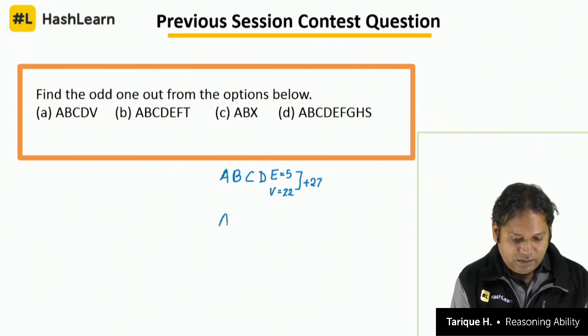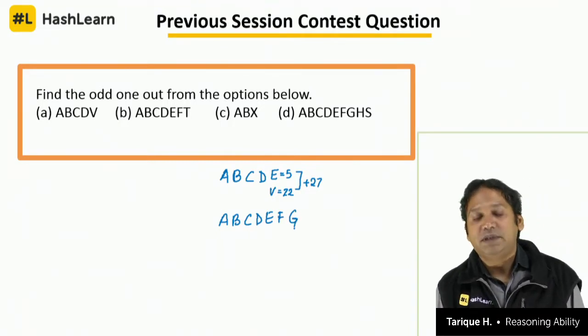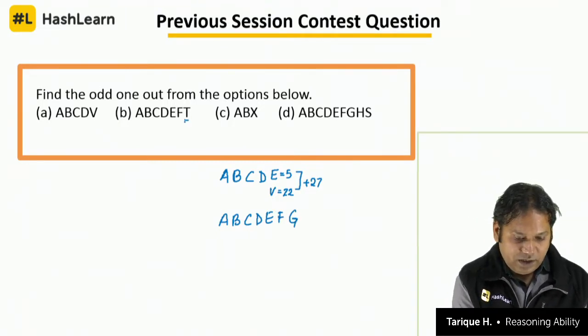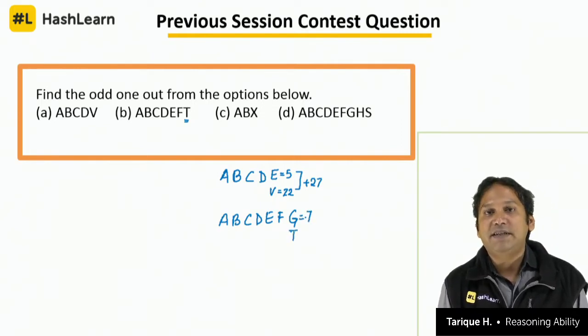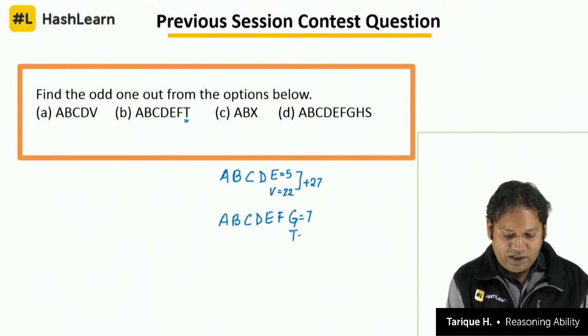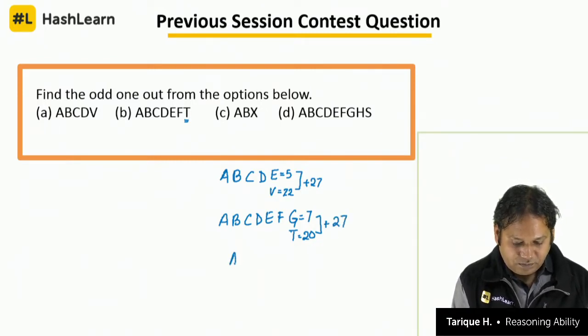A, B, C, D, E, F. What should come next? G should come next. But what is actually there? T is there. What is the value of G in the alphabet? A, B, C, D, E, F, G, 7. And what is the value of T? 20. Add them, what do we get? 27.